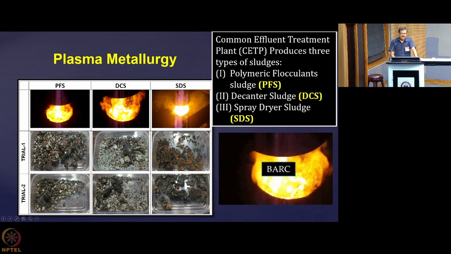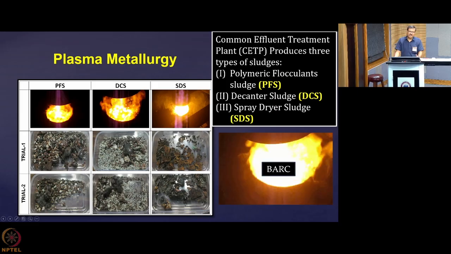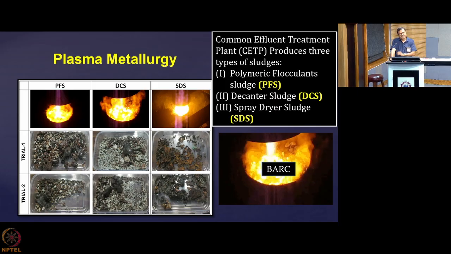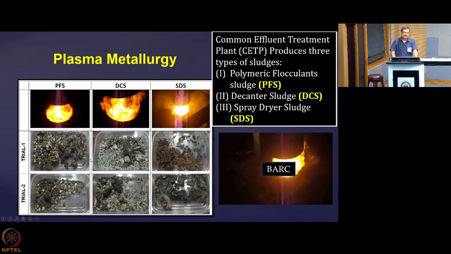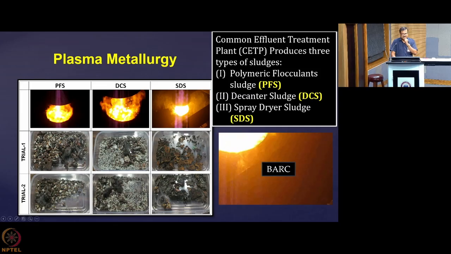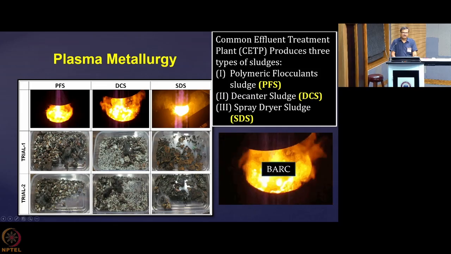You see that once you expose that to plasma, the volatile component goes away. The volatile component may be from organic or some other substances. Then what is remaining there? Inorganic component and the metallic components. You see that the metallic components join together and form a bulk substance, and the inorganic component is completely separate from the metallic component.